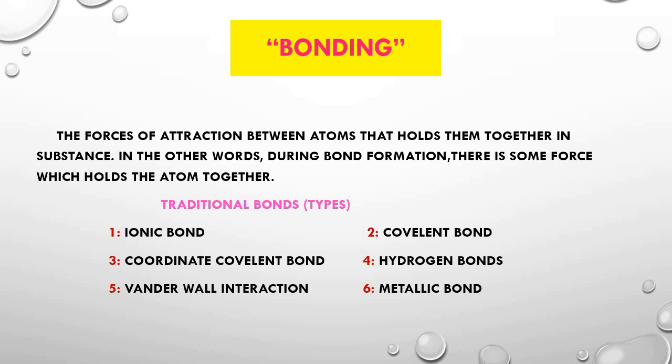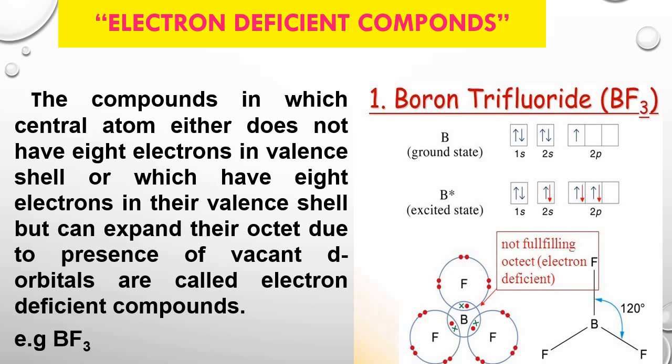There are different types of bonds commonly: covalent bond, hydrogen bond, in the same way, metallic bond, van der Waals interaction. These are different types of bonds. But today we will discuss electron deficient compounds and bonding in electron deficient compounds.